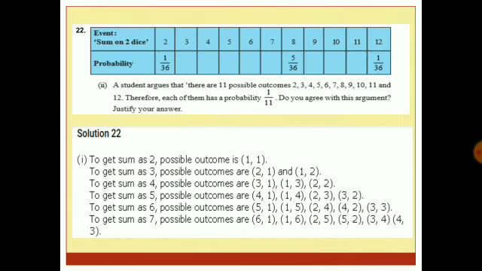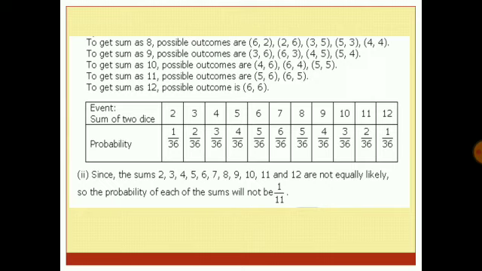So as discussed, we can fill up this table for the sums 2, 3, 4, 5, 6, 7, 8, 9, 10, 11, 12. We have filled up this table as 1 by 36, 2 by 36, 3 by 36, 4 by 36, 5 by 36, 6 by 36, and similarly 5 by 36, which have to be simplified. Clearly, the probability is not coming out to be 1 by 11 everywhere. Why? Because the sums 2 to 12 are not equally likely. So the probability of each of the sums will not be 1 by 11. This is an important thing that you need to keep in mind.